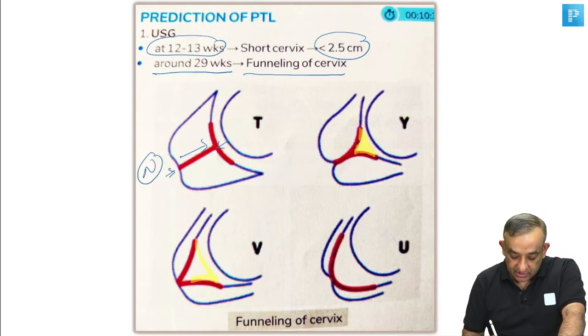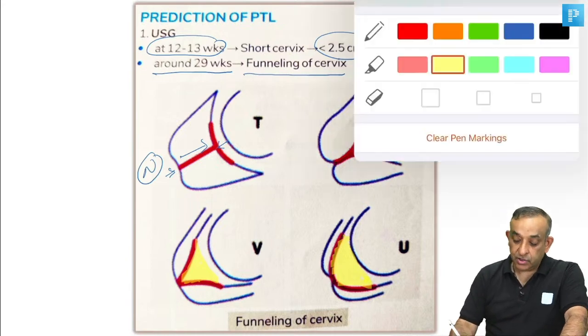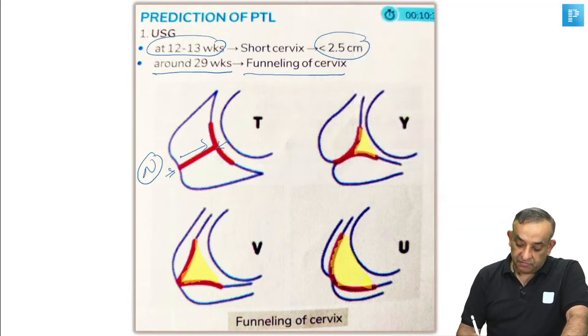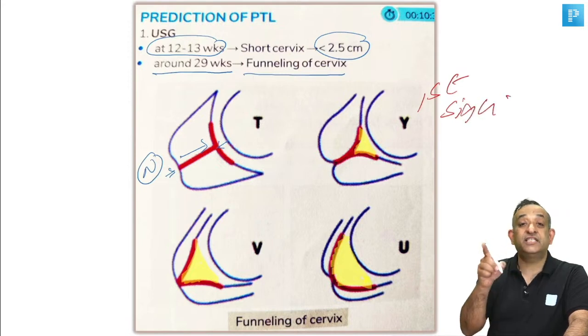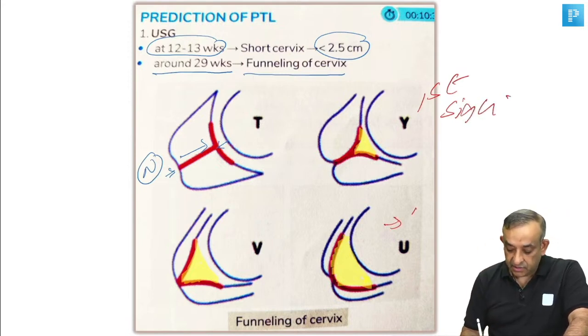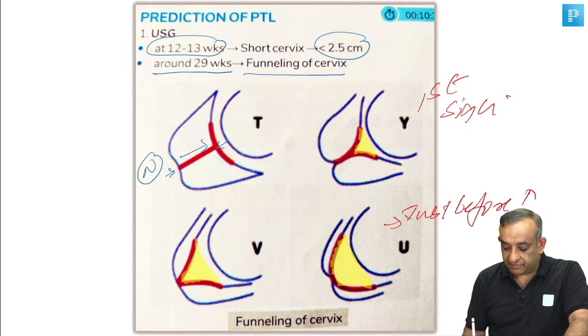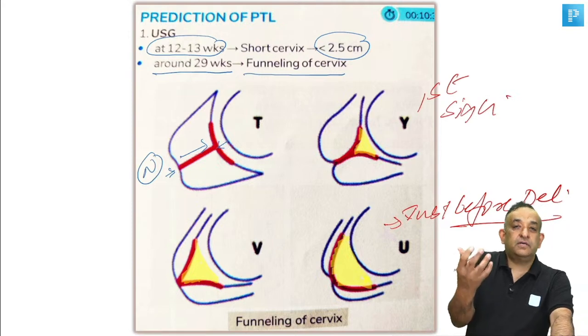And now this is a much greater amount of funneling, and this is the funneling which is just before the delivery of the baby. So the first sign of funneling is a Y-shaped cervix, and just before delivery, a U-shaped funneling is the kind of funneling you see.